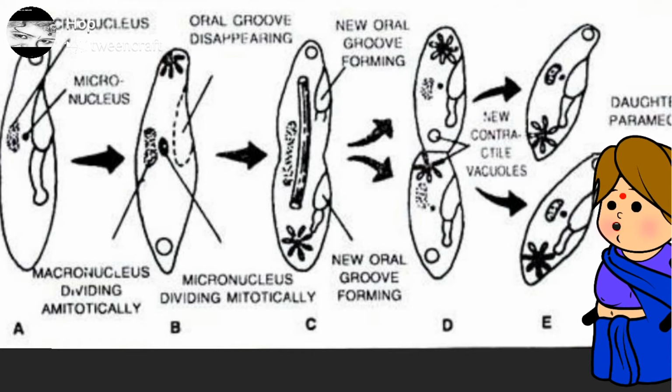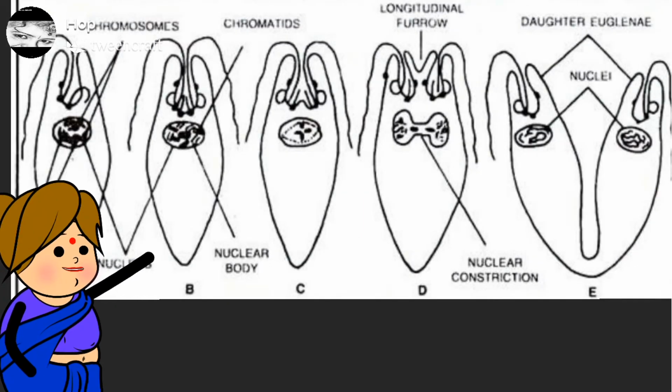Transverse binary fission is where the plane of division is at right angle to the longitudinal axis of the animal. Example, Paramecium and Planaria. Longitudinal binary fission is where the plane of fission is parallel to the long axis of an animal. During this binary fission, the organelles of a parent body either divide equally between two daughter individuals, or one daughter individual retains them, or most other develop into new organelles. Example, Euglena, Vorticella, and some corals.